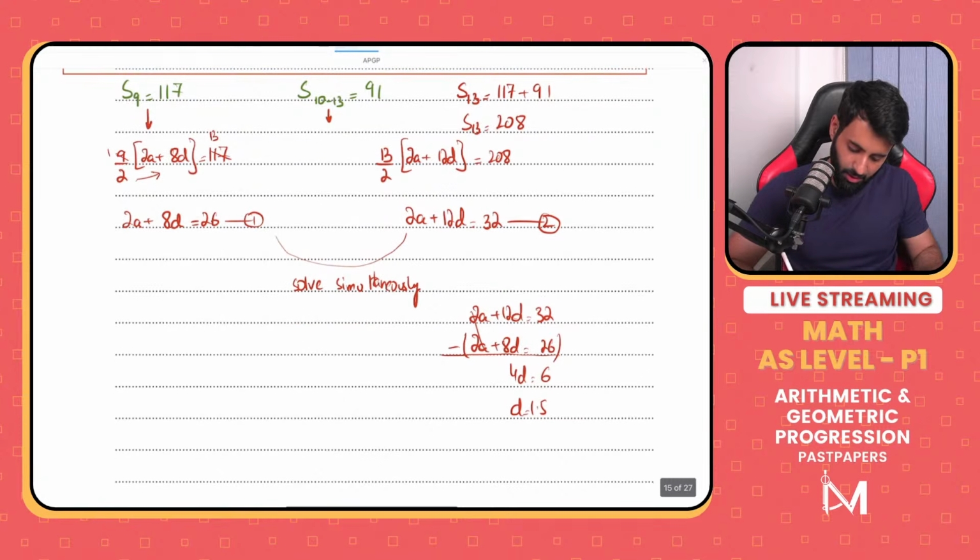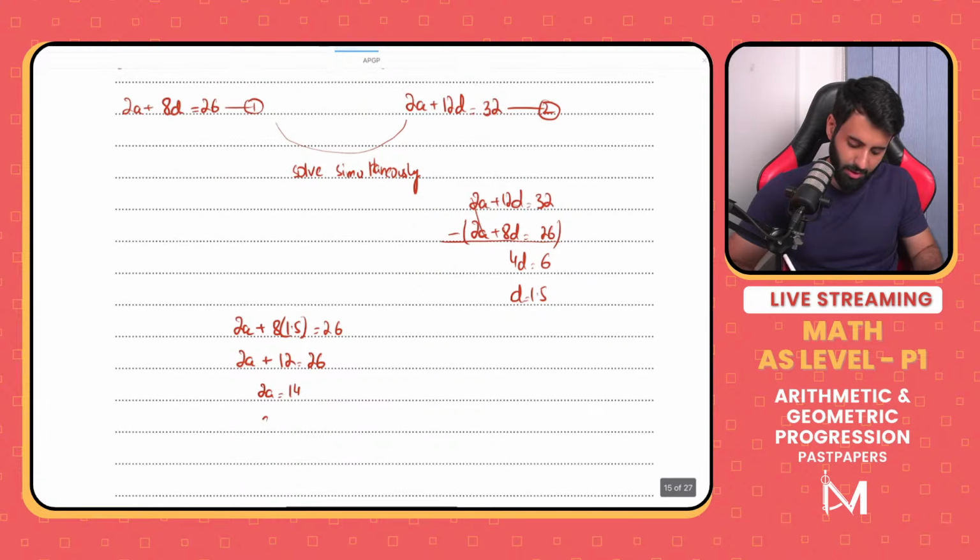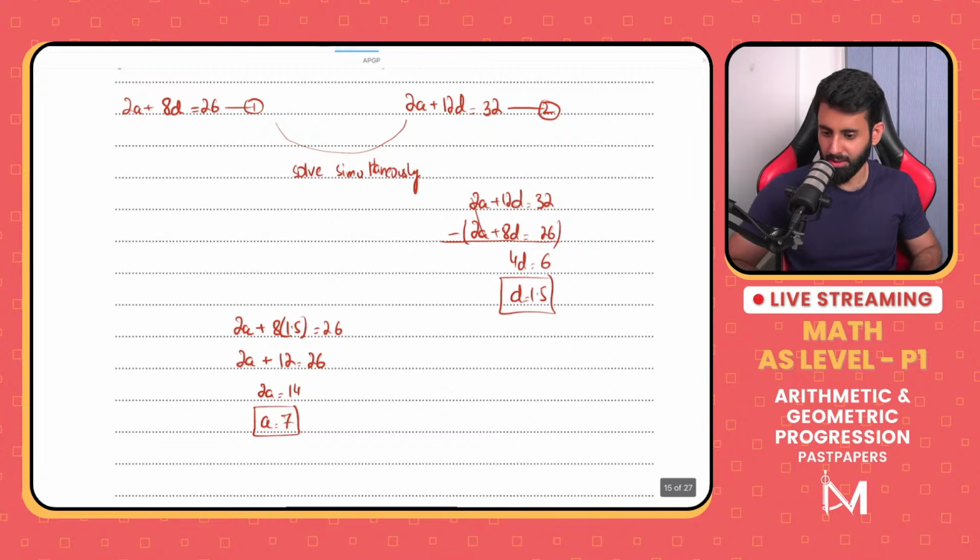Then let's find out a. 2a plus 8 into 1.5 equals to 26, which means 2a plus 12 equals to 26, which means 2a is equals to 14. Yeah, and a is equals to 7. So these are the two answers. Let's put a box around them, and that's it. That's your answer. All right, thoughts on this question as always.